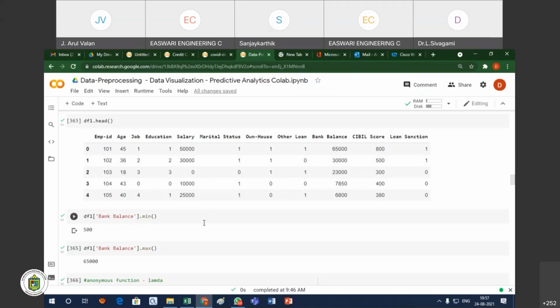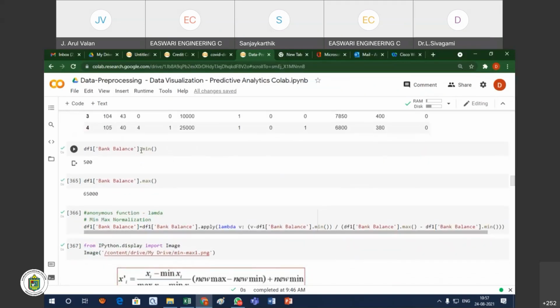So for that, first we need to know the minimum value. The minimum value should be 0 and the maximum value we are going to fix as 1, that is, up to 1. It does not matter that it is 0 to 1. If you want to make it -1 to +1, or 5 to 10, or 10 to 20, whatever the range, we have to fix the range. Whatever the values are, we fix the boundary, and all the values will be within the boundary of 0 to 1.